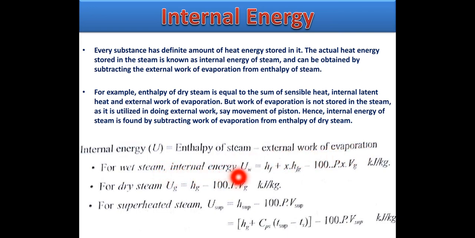For wet steam, Uw is equal to Hf plus x into Hfg minus 100 into P into x Vg. For dry steam, Ug is equal to Hg minus 100 into P into Vg. It is also expressed in kilojoules per kg. For superheated steam, U super is equal to H super minus 100 into P into V super.